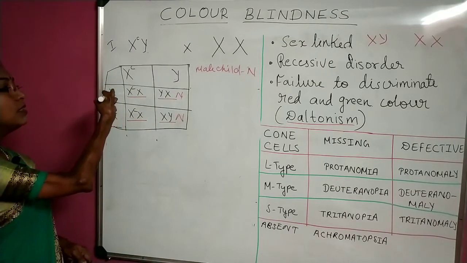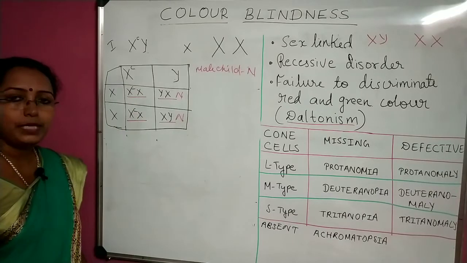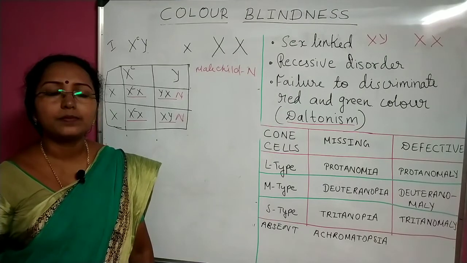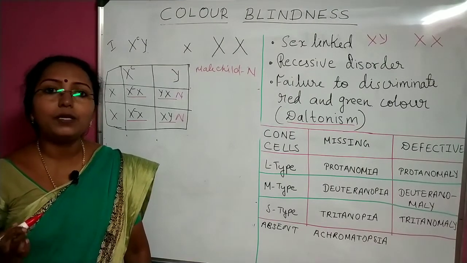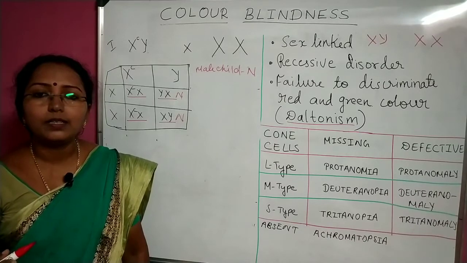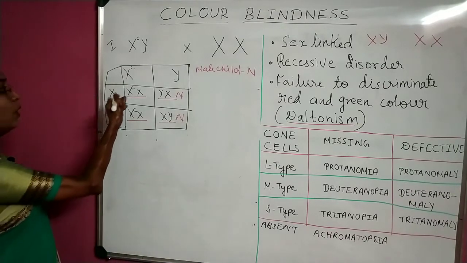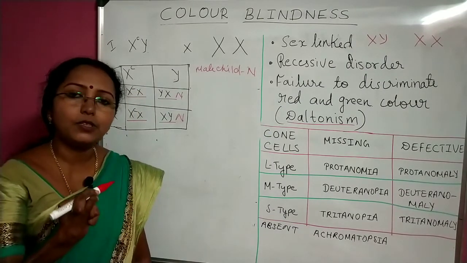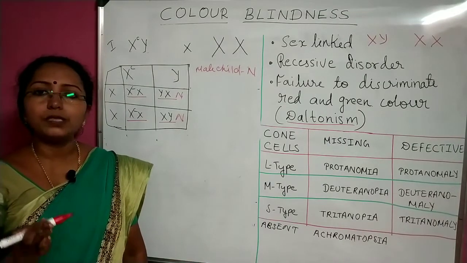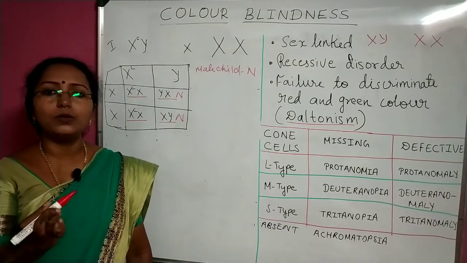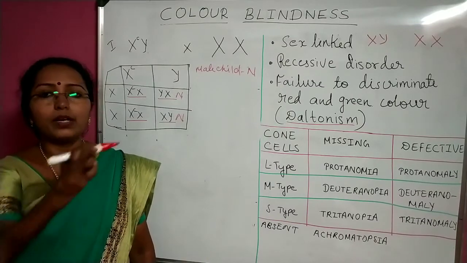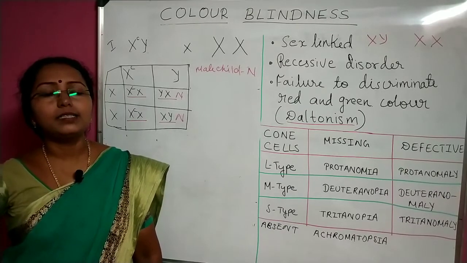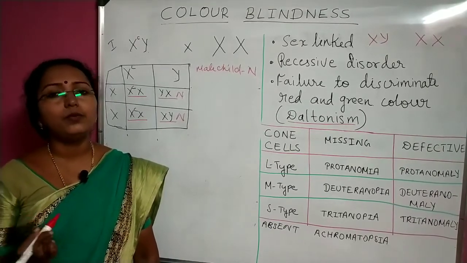So this particular child, this female child, will the child be colorblind or will the child be normal? Yes, the child will be normal. Why will the child be normal? Because even though one X chromosome is defective, there is another X chromosome which is compensating for the loss. The other chromosome is normal, so it will produce normal cone cells, which have all three types, S, M and L, and are sensitive to all three types of wavelengths.